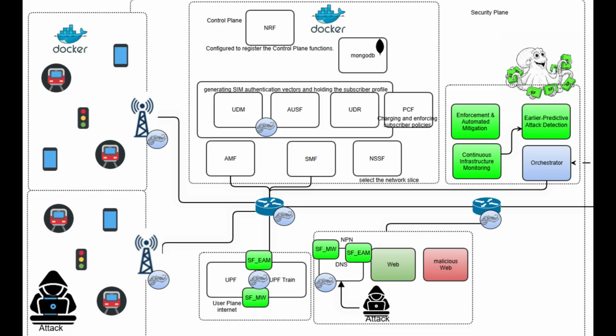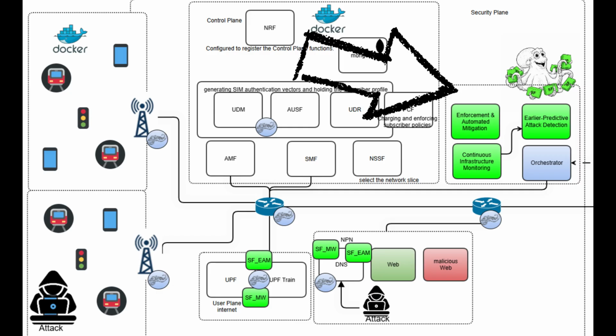To the right of the user plane is the non-public network, NPN, where the services accessible to users are hosted. Among them are the legitimate DNS server, a legitimate web server, and a malicious web server controlled by the attacker. During the attack, the adversary impersonates the legitimate DNS to reply with the IP address of the malicious server, causing users to be transparently redirected to fraudulent content.